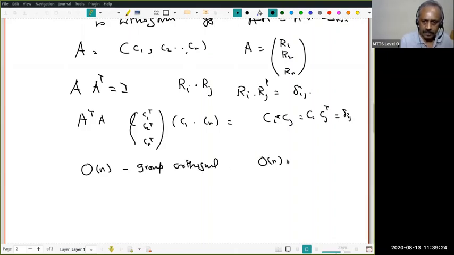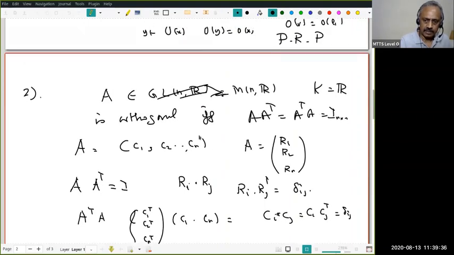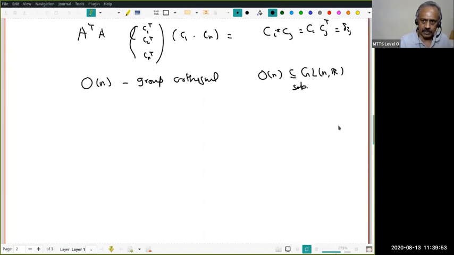On is a subset of GLnR. It's actually a subgroup. Why? Remember, A cannot be singular because A transpose A equals the identity. Using that the determinant of a product is the product of the determinants, and that the determinant of A is the same as the determinant of A transpose, the determinant of A squared must equal 1. That means the determinant of A must be plus or minus 1. Therefore it's non-zero, and hence A is an invertible matrix.